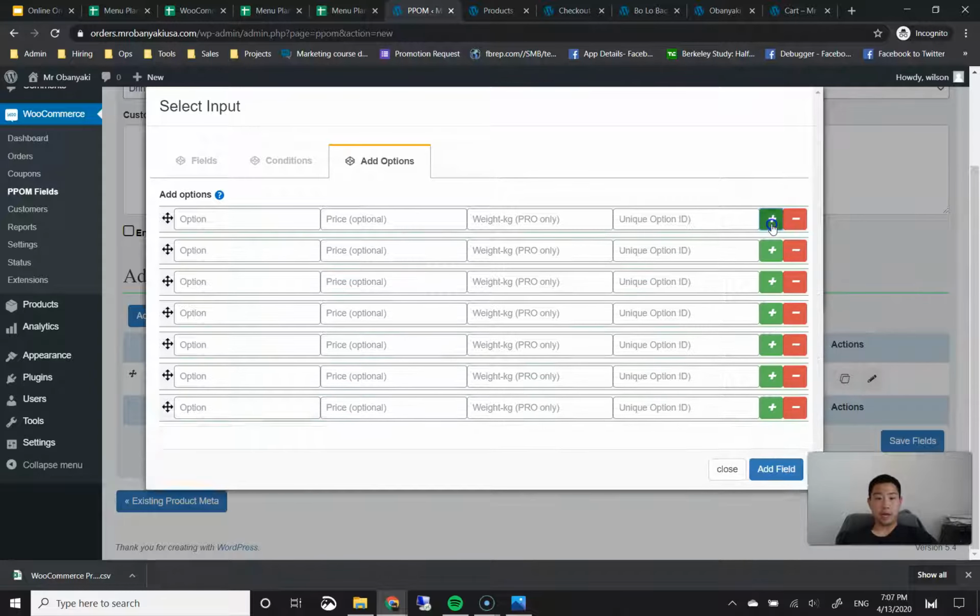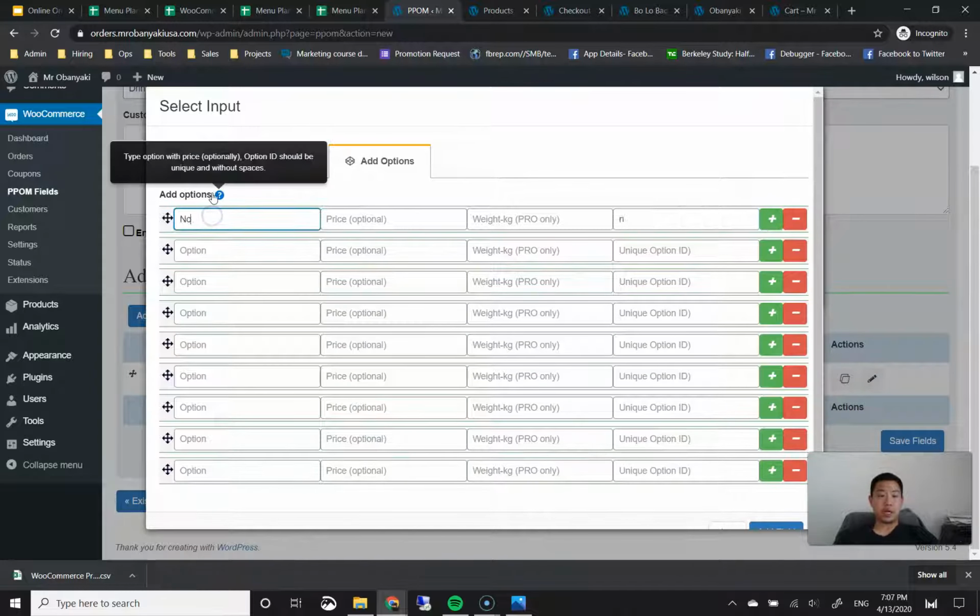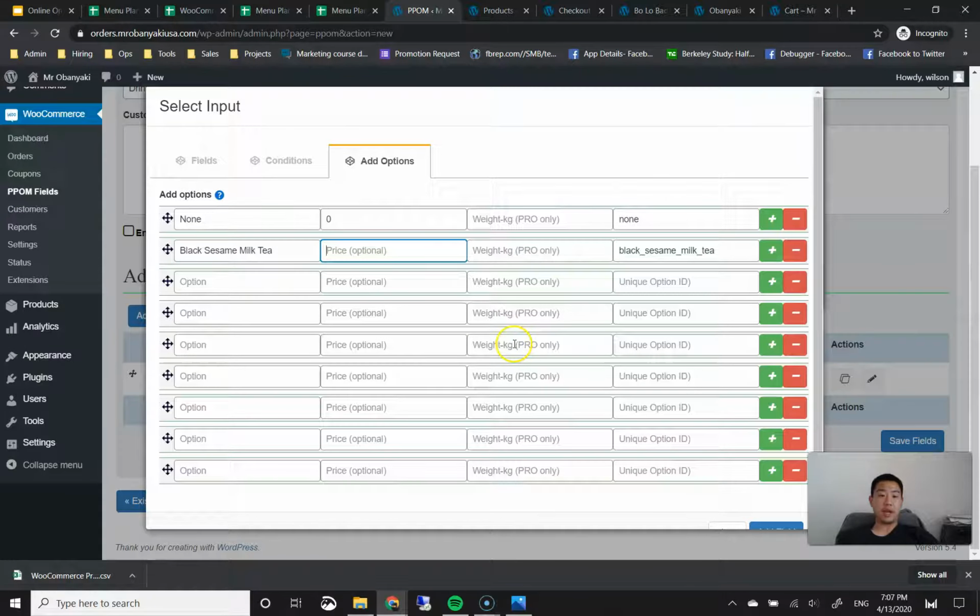Okay, so I'm going to add all the drinks here. The first option is going to be none for $0. Then I'm going to add in all the rest of the drink flavors here. I'm going to skip the price for now. I'm going to input it for the very first option, and I'm going to skip the price for the rest of the fields because I'm just going to copy and paste later.